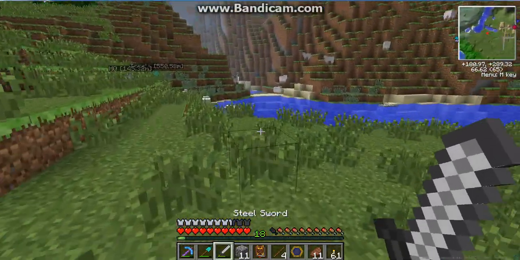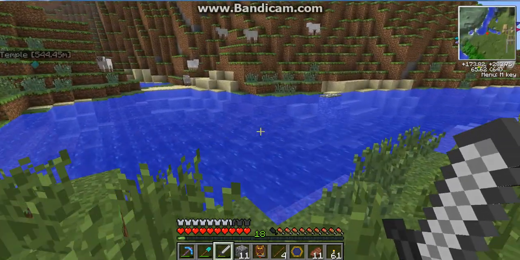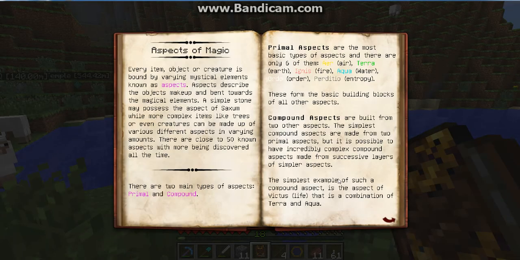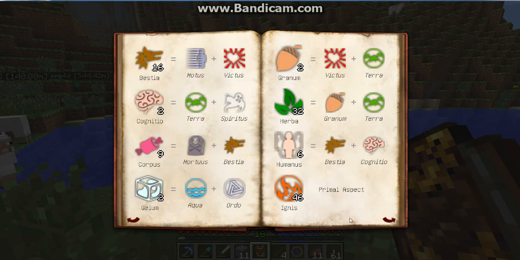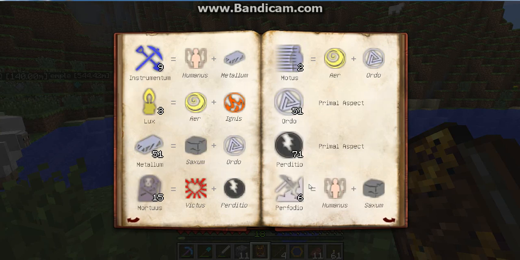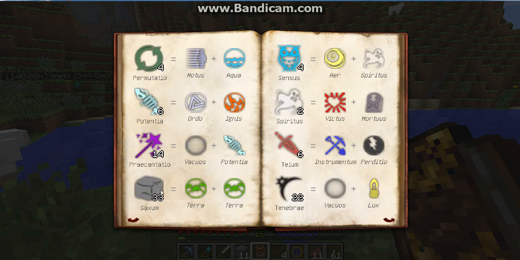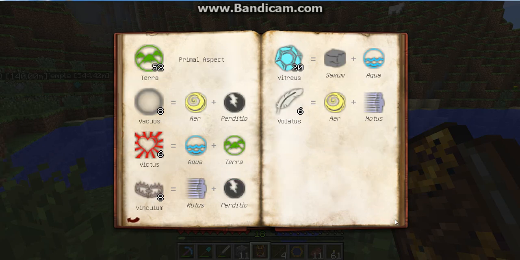We're going to head back to the lab and really start knocking out some additional research points. But let's look and see where we're at with our research. So 96 Aqua right now. That's pretty fantastic. 46 Ignis, 71 Perditio, 51 Ordo. Ordo seems to be just hard to come by. Saxum is looking great. Tenebrae, darkness, fantastic. Praecantatio, hugely important. Only 14, but Vacuos and Potentia. You can see Potentia right there, and Vacuos is Aer and Perditio.